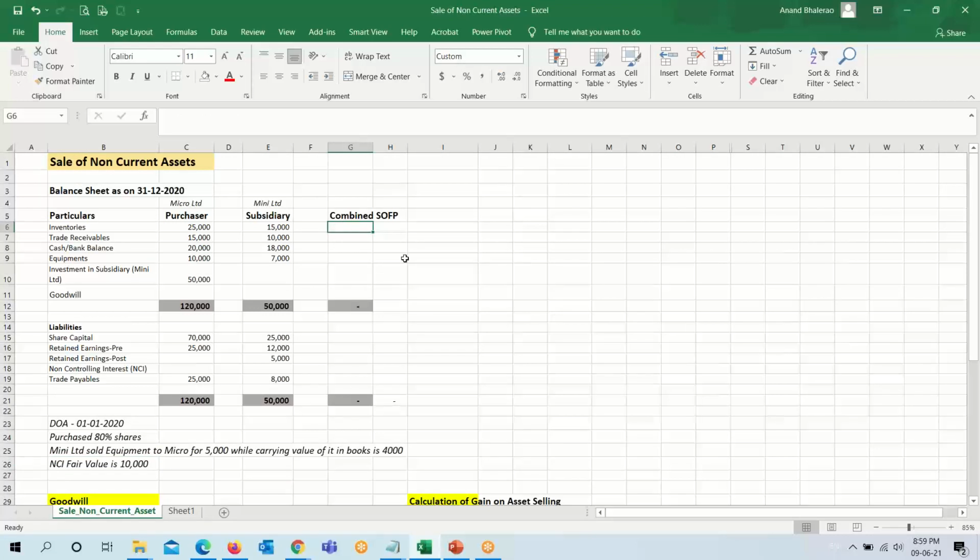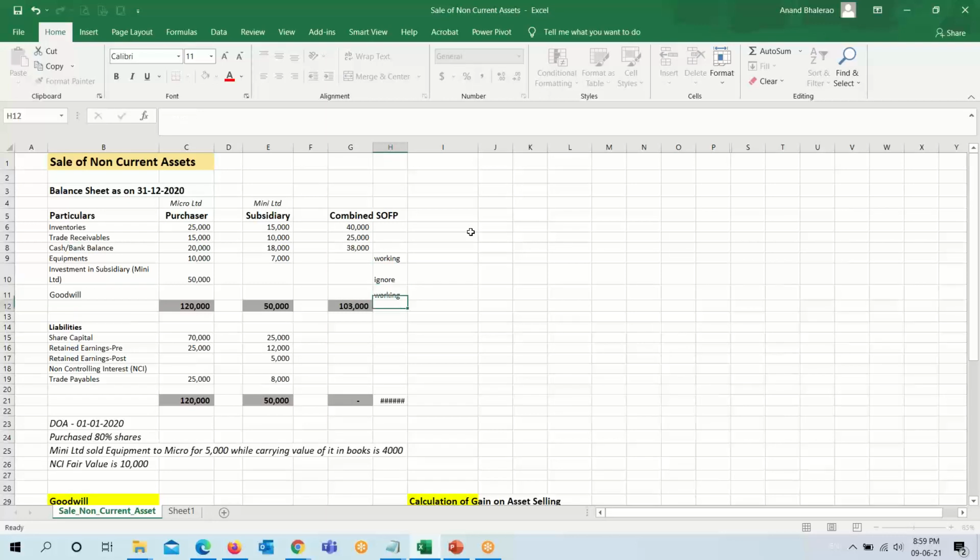So we will first quickly go by the rule. Inventories, we will add; trade receivable, cash and bank balance. Equipment, we will need the working because it was sold by Mini Limited to Micro Limited. And investment, we will ignore this amount in our consolidation.